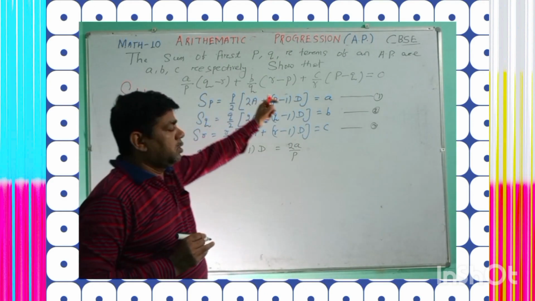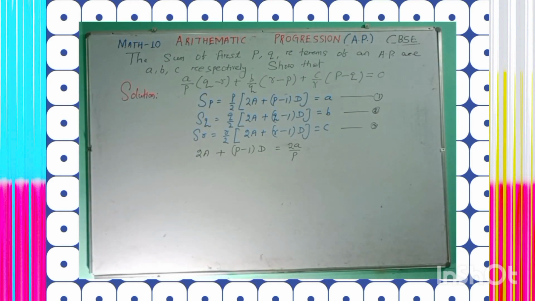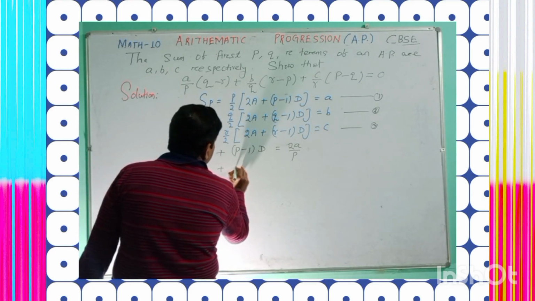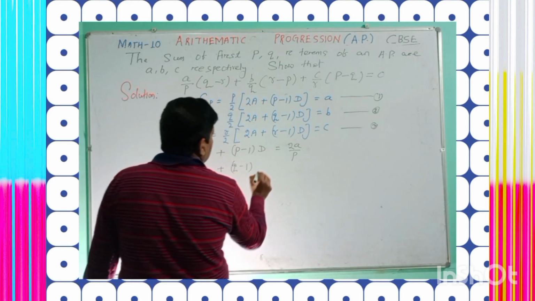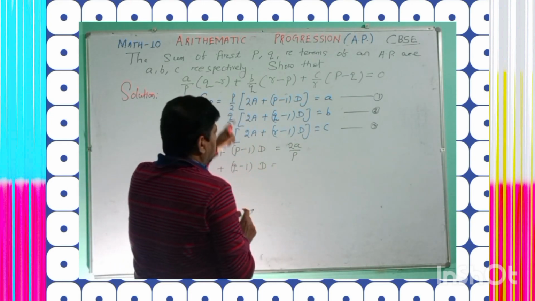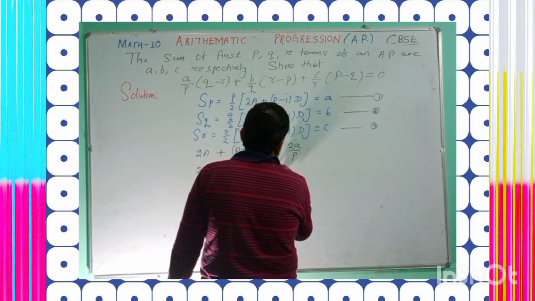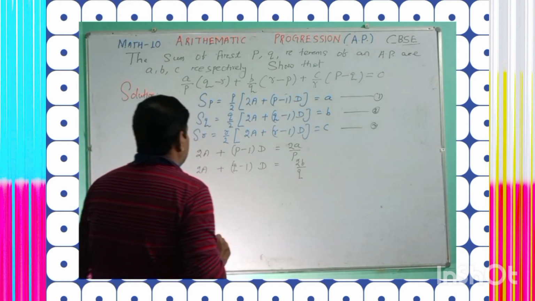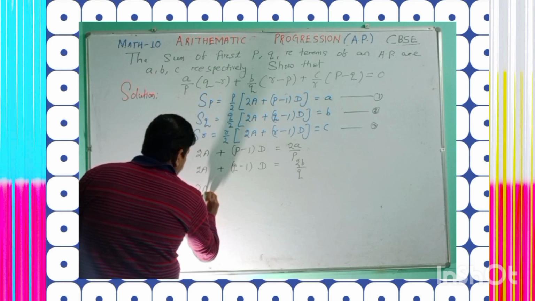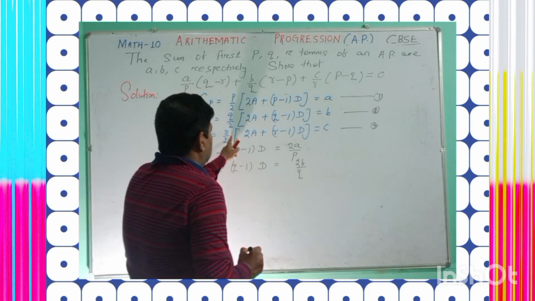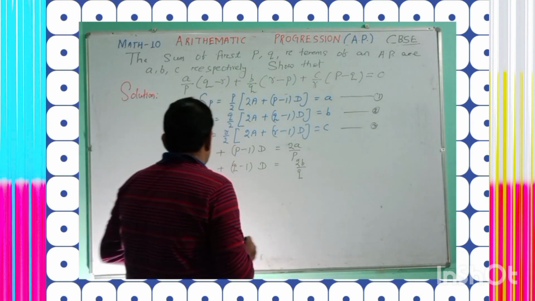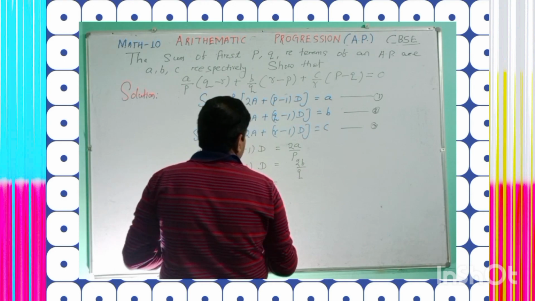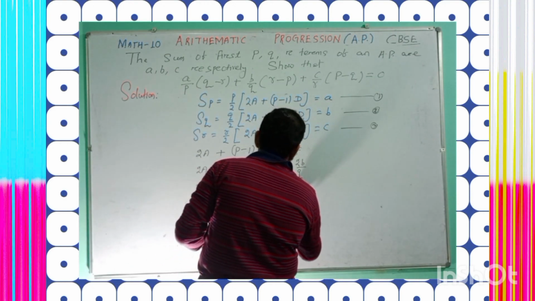So this P by 2 transposed to the right hand side, it will be 2A upon P. Similarly, you can write 2A plus Q minus 1 whole into D. Right? Q by 2, it will be similarly 2B upon Q. And 2A plus, you see, this R by 2 will be transposed. Similarly, 2A plus R minus 1 whole into D is equal to 2C divided by R.